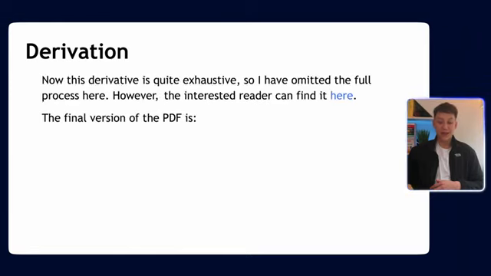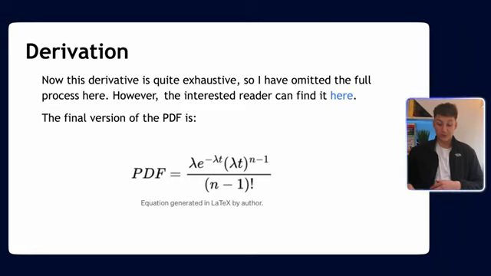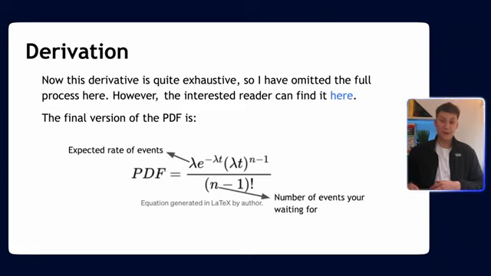Be quite interesting. Anyway, by doing that derivative, we find the final version of the PDF as this, and this is basically a gamma PDF. This is what a gamma distribution looks like. So lambda is the expected rate of events. Again, this comes from the Poisson distribution that you can check out in my previous video. And n is the number of events waiting for. And that's all there is to it. This is the gamma distribution, or the gamma PDF function. And this kind of characterizes the gamma distribution.